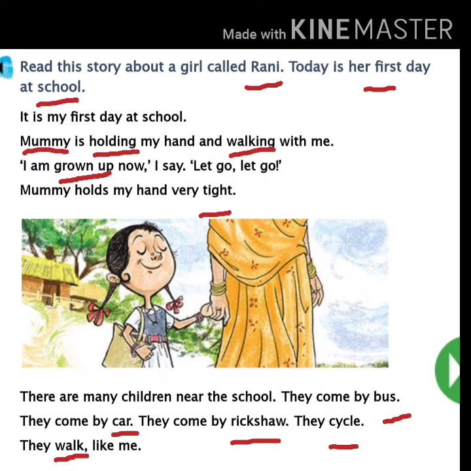Now the next word is rickshaw. All of you underline R-I-C-K-S-H-A-W, rickshaw.